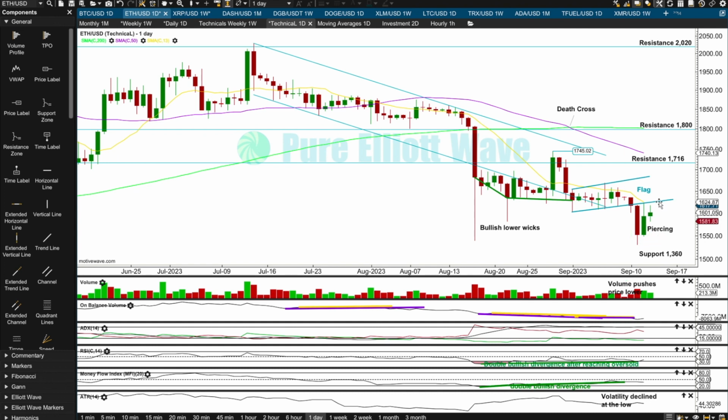While we don't have that, particularly while price is below this lower edge of the flag pattern, if it does continue to fall, I'll look for support at 1360. I will say it's more than 50% likely, I'd say maybe 70-30 for Ethereum, that this low of September 11 is going to remain intact. But there are some things I want to see before I have increased confidence in that call for Ethereum.